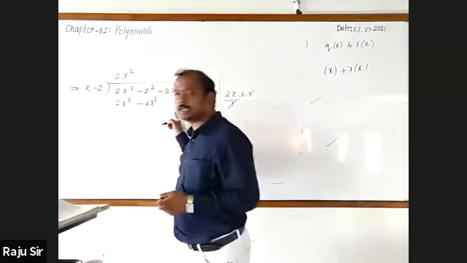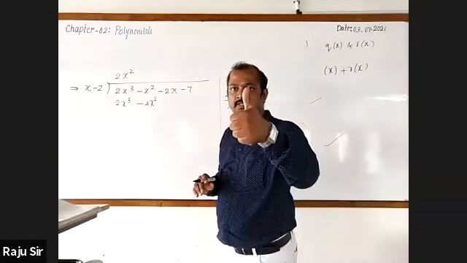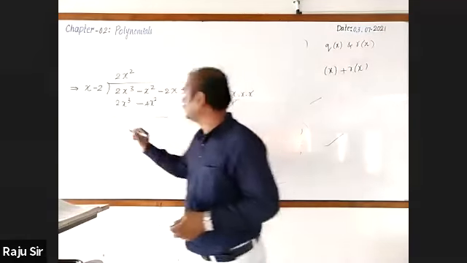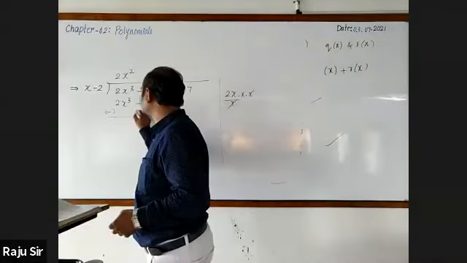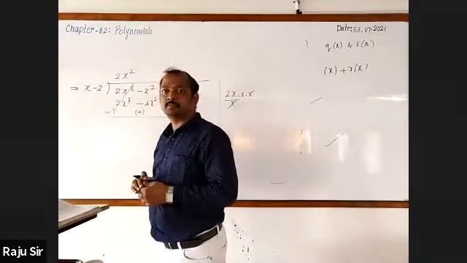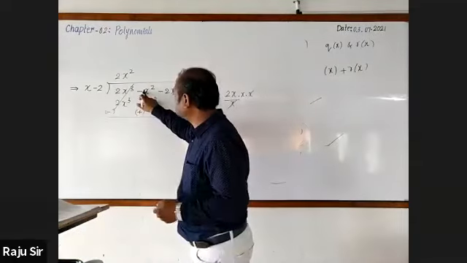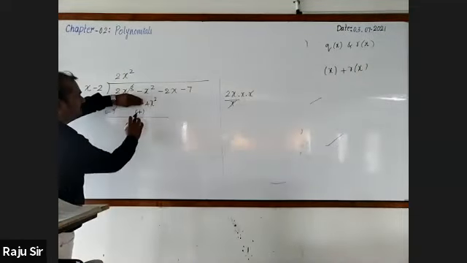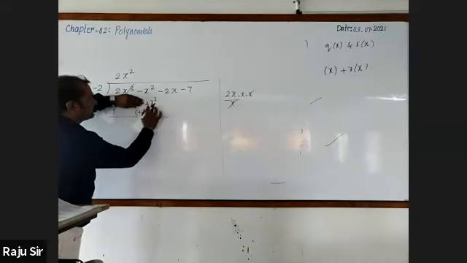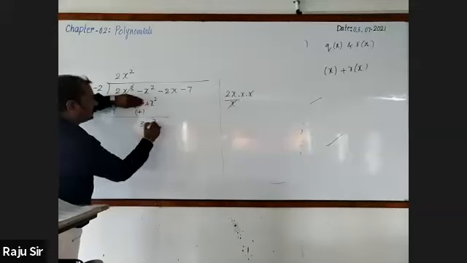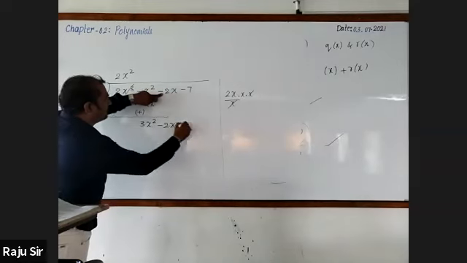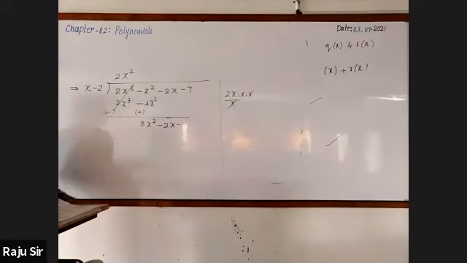Have you got the same step? Yes, sir. Then let me go for changing the sign. This is minus. This is plus. Cancel the first term. And here, minus 1x square plus 4x square will be 3x square. In the question, minus 2x minus 7 are carried down.